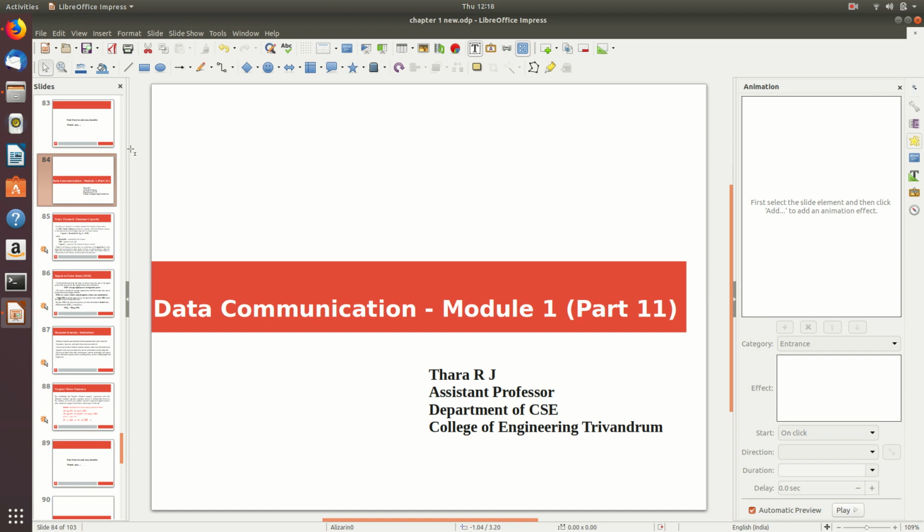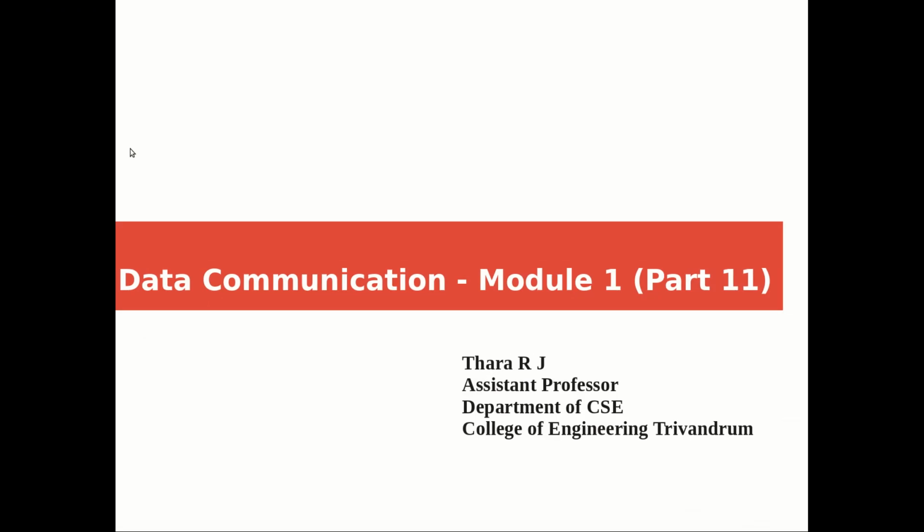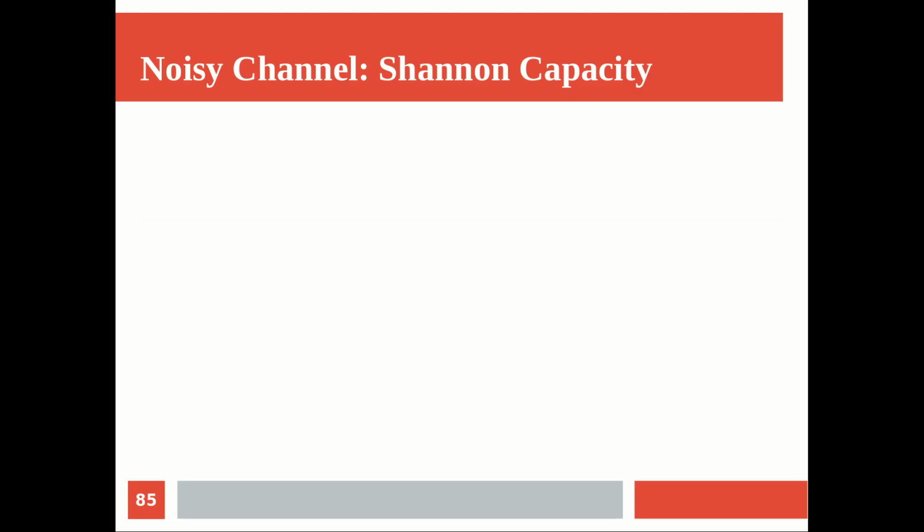So we are already discussing the channel capacity theorem or formulation by Nyquist and Shannon. In the Nyquist theorem we already saw that he assumed the channel is noise free, a noiseless channel, but in reality we have a noisy channel. So a more realistic model for finding the data rate or the capacity of a channel is by Shannon, and that formulation we are going to see here. So for a noisy channel we have the Shannon capacity theorem.